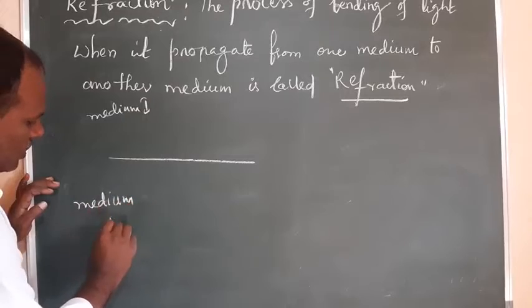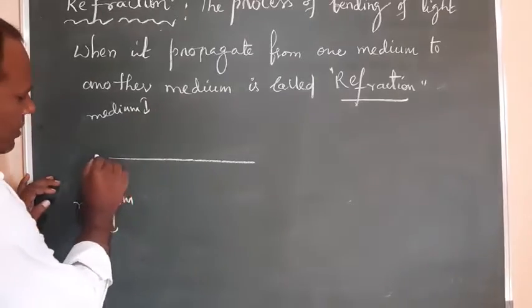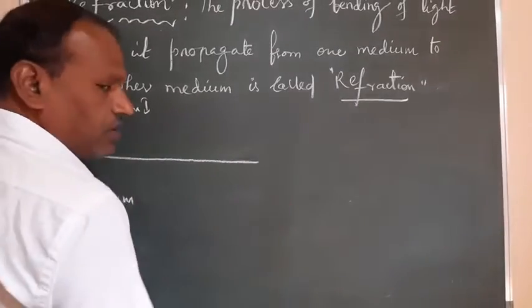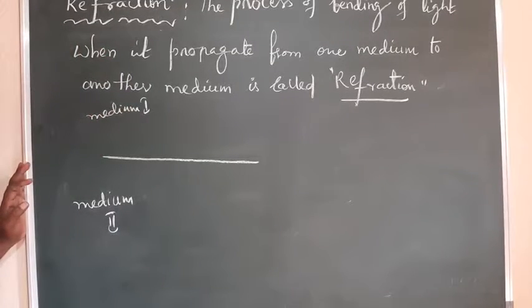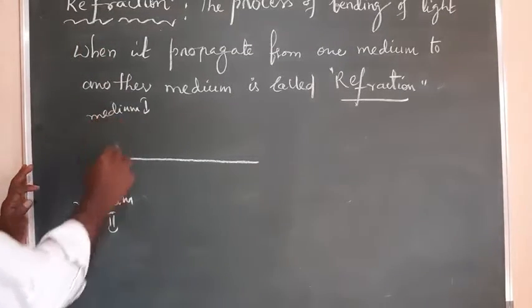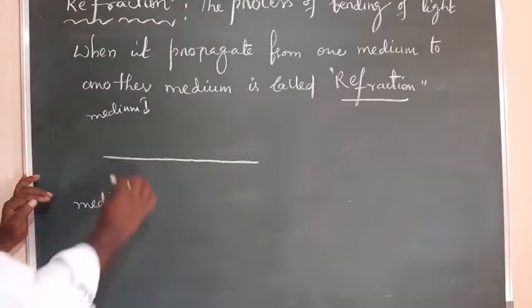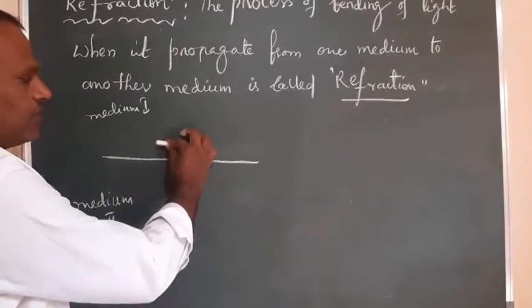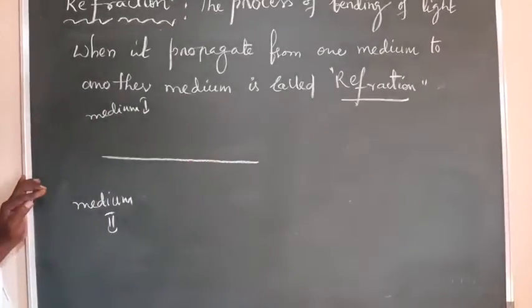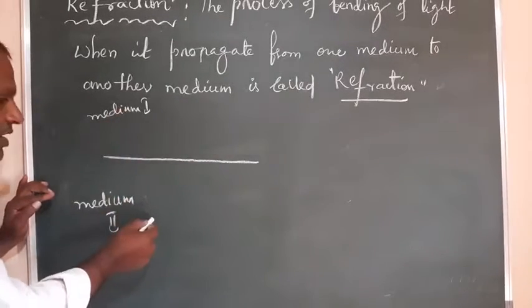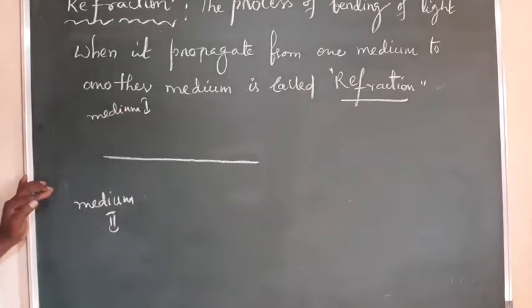The separation between these two is the interface. The light rays propagate from this medium to this medium. This is the separating layer between the two media. The light can travel in any direction. Alright.